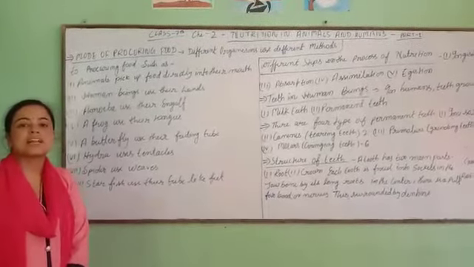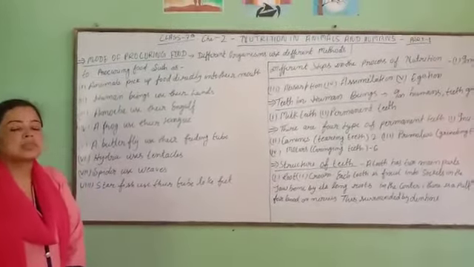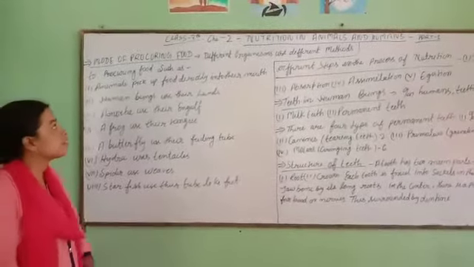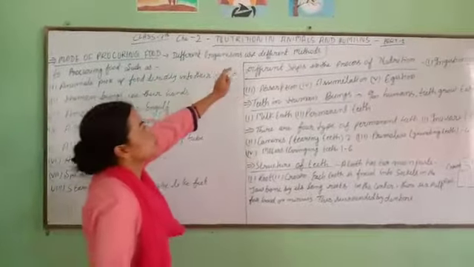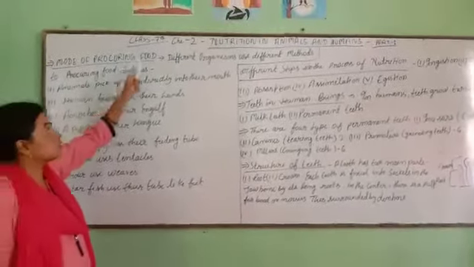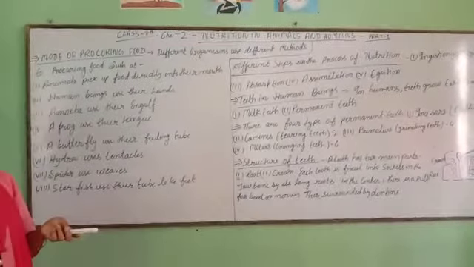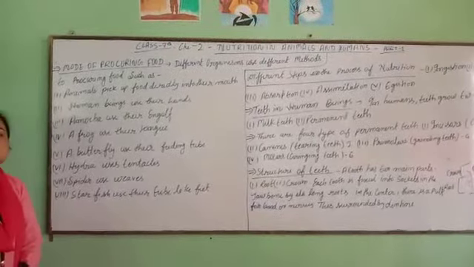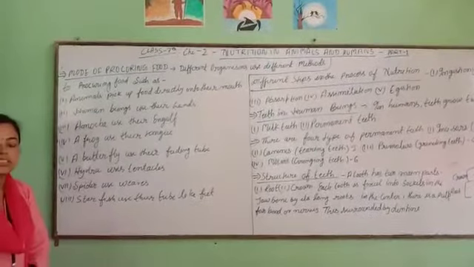Myself Neetu Kumari. I am your science teacher and I am going to teach you the chapter of class 7. The chapter name is Nutrition in Animal and Human Beings. This is your second chapter. The first chapter we have already done and I hope you have done their question answers.